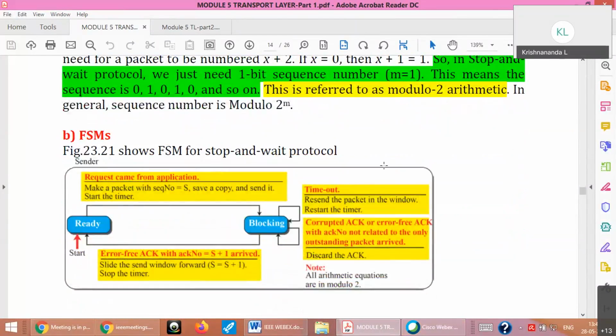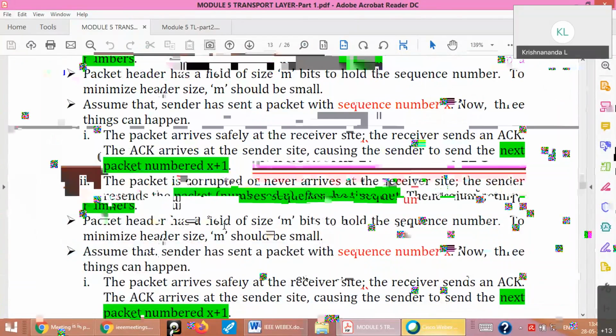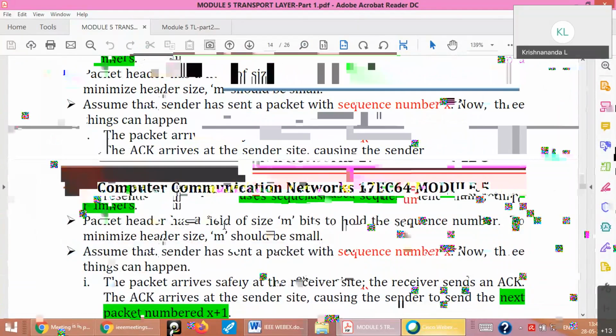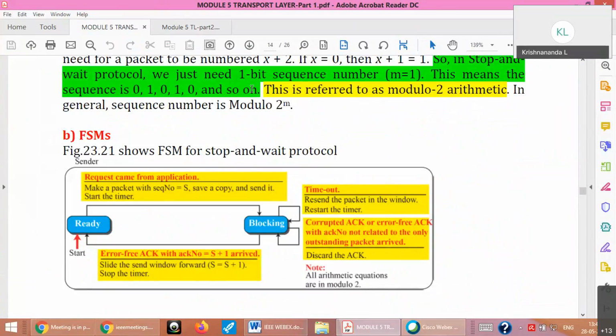And the same operation can be explained using an FSM. Again, you can see I have given A, B, C as separate parts for this theory. So depending on what they ask, if they ask for an FSM, then write it, otherwise don't write it. Or if they ask, say for 8 marks, explain stop and wait, then you have to write an FSM.